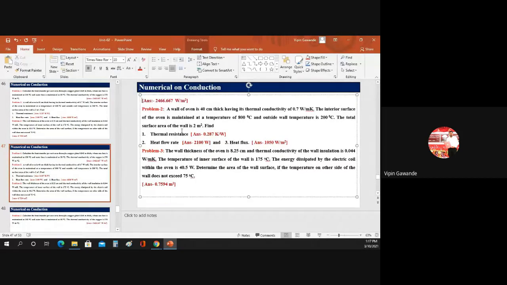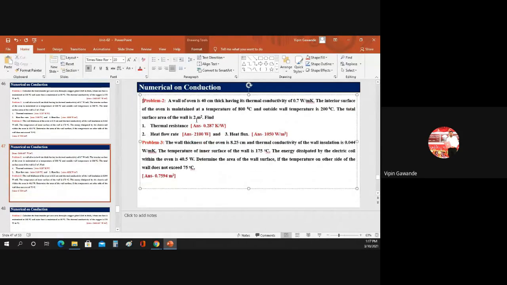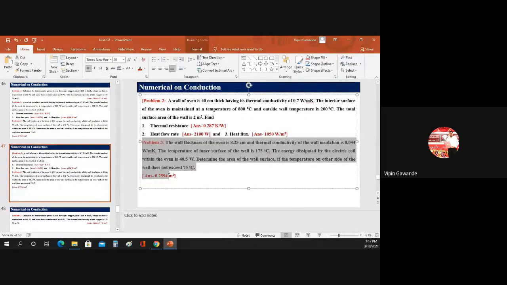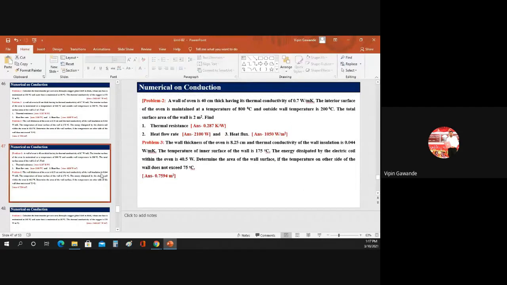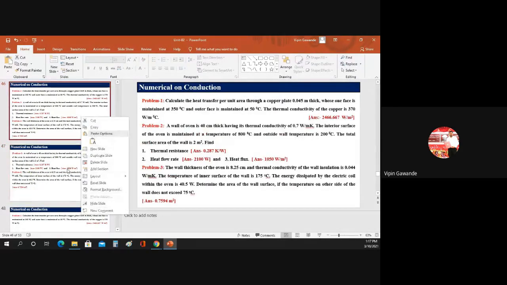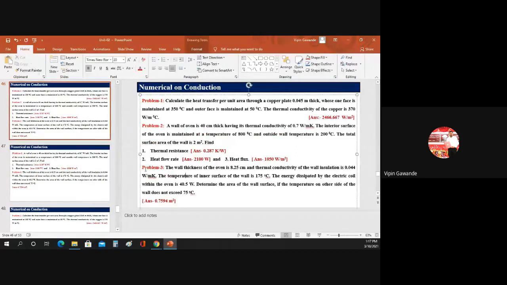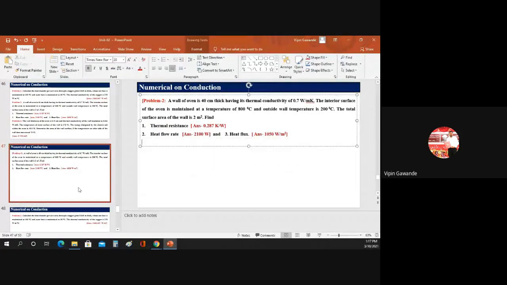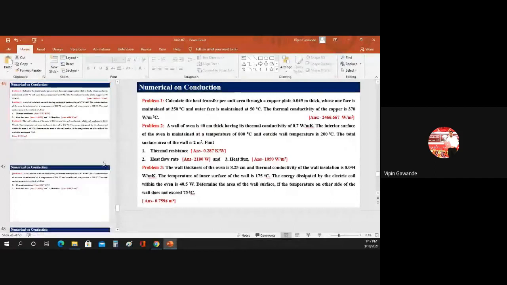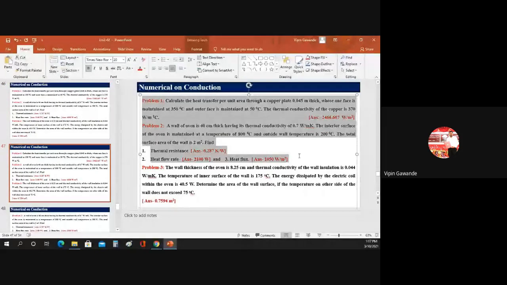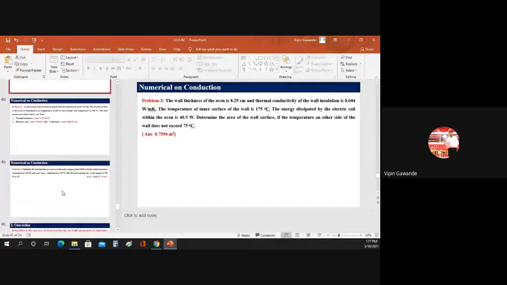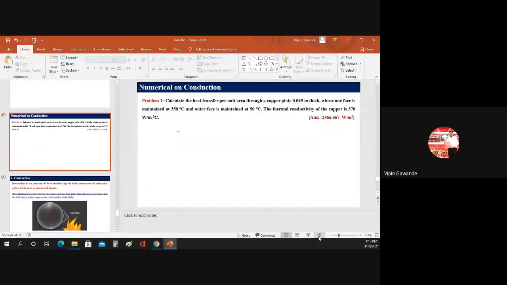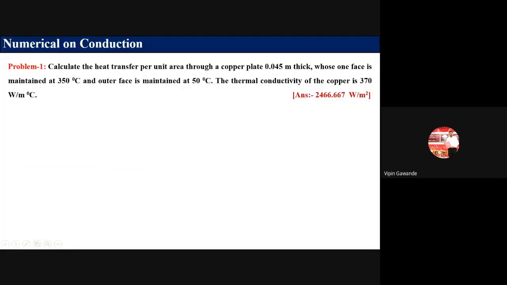The problems are very simple, you can easily solve them. Which problems are we taking? Problem number 2 here, and we'll take problem number 3. So where is the first problem? This problem.